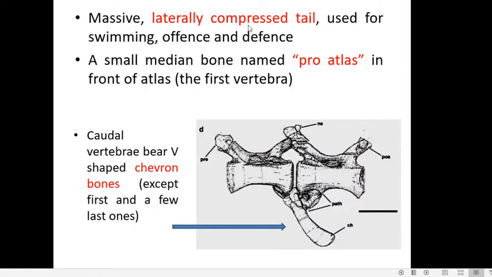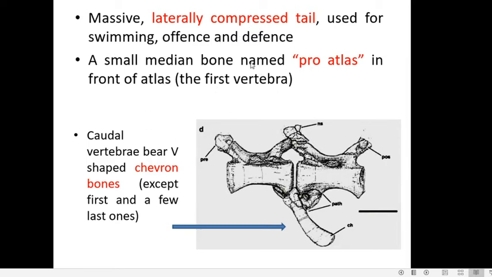Now coming to the tail of a crocodile, which is very massive. It is laterally compressed, and it is very powerful and used for offense, defense, and also for swimming. So the tail is considered to be a powerful part of the crocodile's body, by which it attacks its prey, and it is also defending itself. And it also helps in swimming, and it is laterally compressed, unlike the dorsoventrally flattened trunk. The trunk is dorsoventrally flattened, but the tail is laterally compressed.